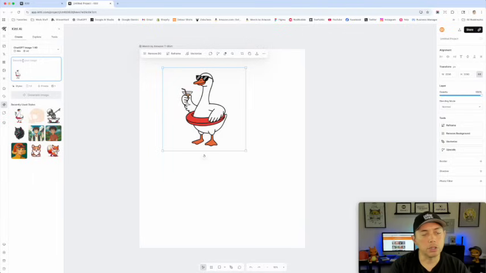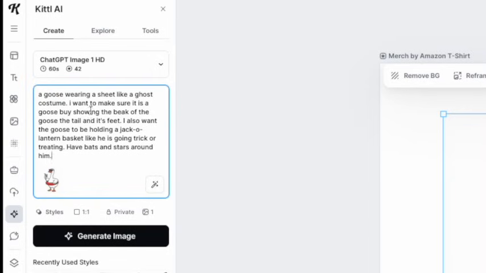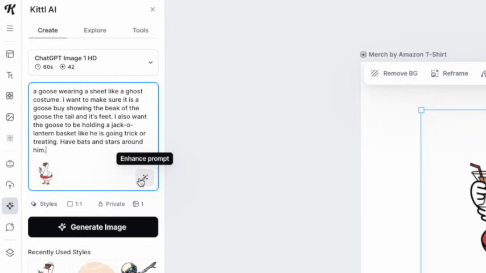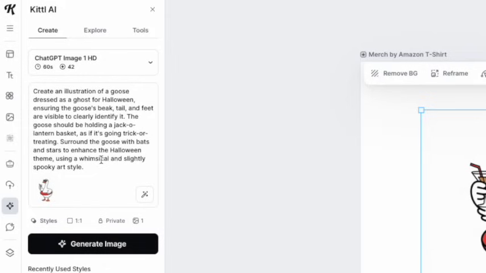goose wearing a sheet. So this is my prompt. A goose wearing a sheet like a ghost costume. I want to make sure it is a goose by showing the beak of the goose, the tail, and its feet. I also want the goose to be holding a jack-o'-lantern basket like he is going trick-or-treating, have bats and stars around him. Now, I'm not the best prompt writer, but you can click this to enhance the prompt, which I'm gonna do, and it's gonna write an even better prompt.